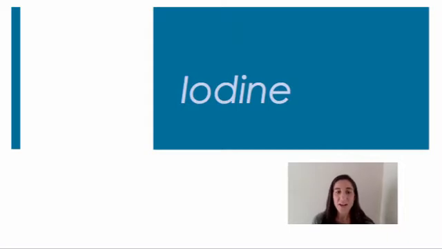The deficiency of iodine lowers the production of the thyroid hormones T3 and T4, and this reduces the negative feedback for the hypothalamic pituitary thyroid cascade.